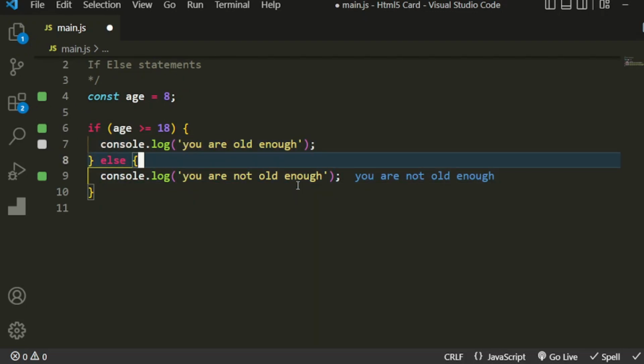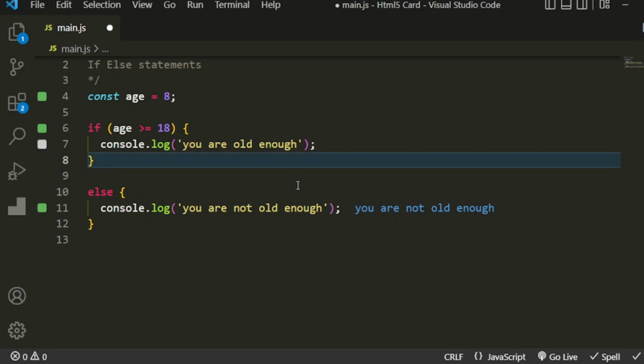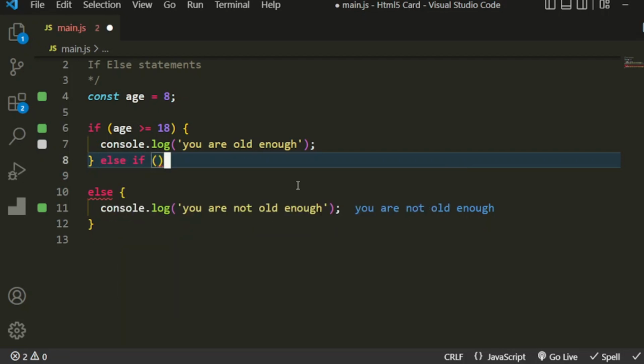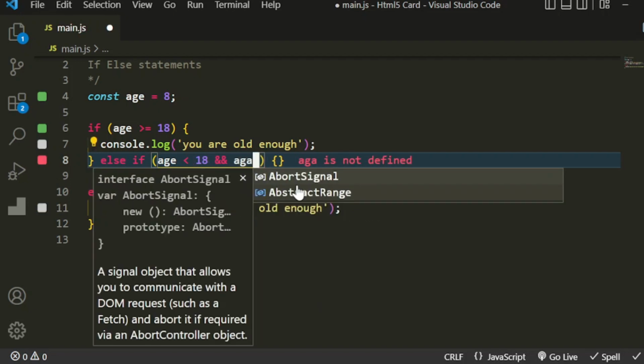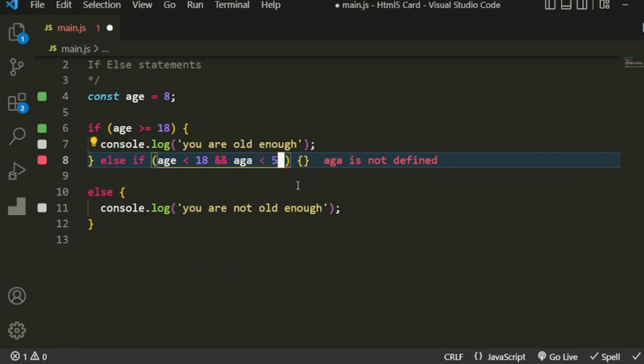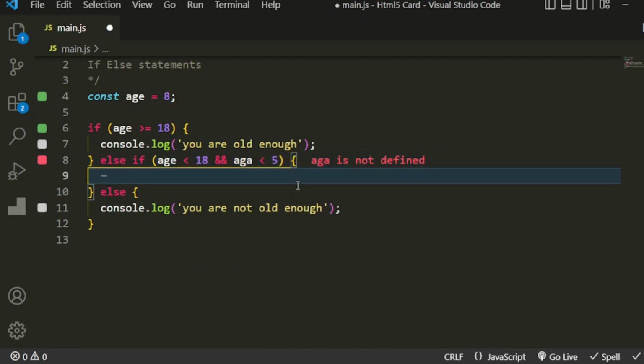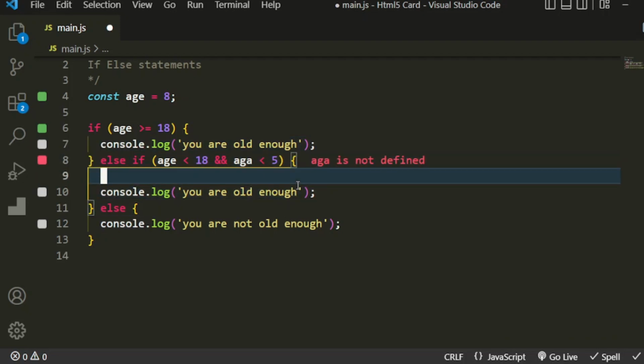Then make we say we want check if the age na teenager, you understand, or na pass 10 years old, but you no reach 18. Oh, so we go say okay, want do else if. Once we do it like that, we feel write our expression for here, for our conditions for here. Age is less than 18, and age is less than 5. And then we save that. So if we say make we console log something for here, so if you just duplicate this code, and then make we see what we get.